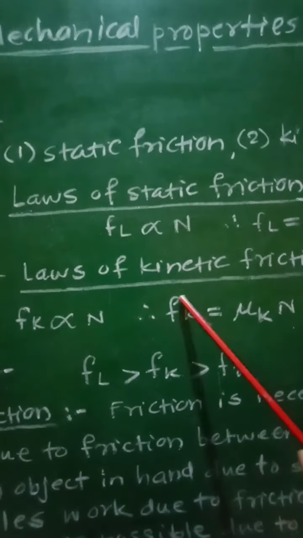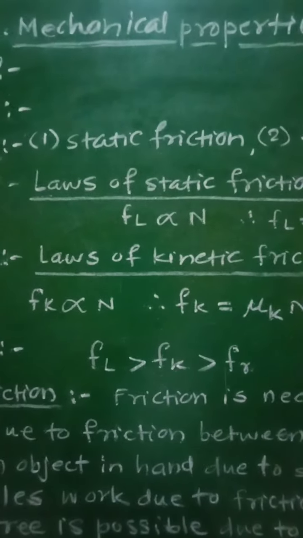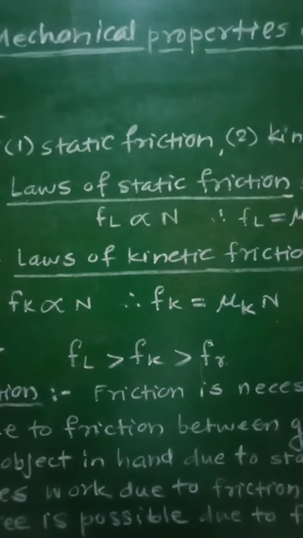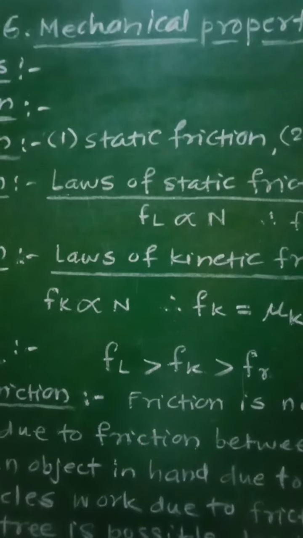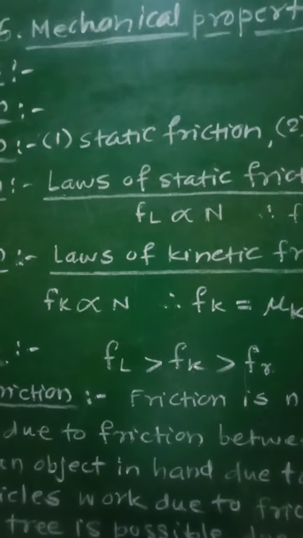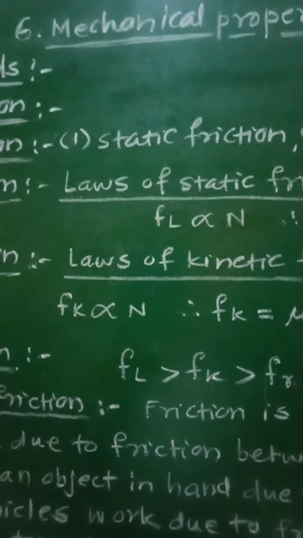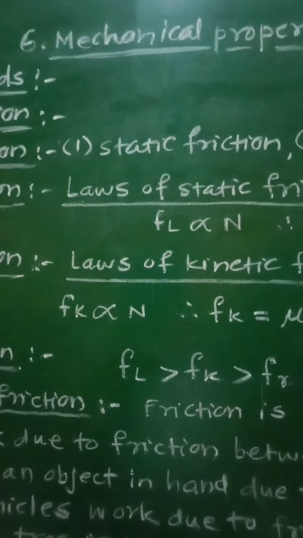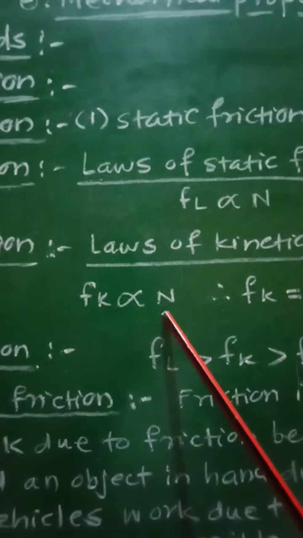In all, there are 4 laws of kinetic friction. The first one is stated as: the force of kinetic friction Fk is directly proportional to the normal reaction N between the two surfaces in contact, and therefore we can write Fk proportional to N.